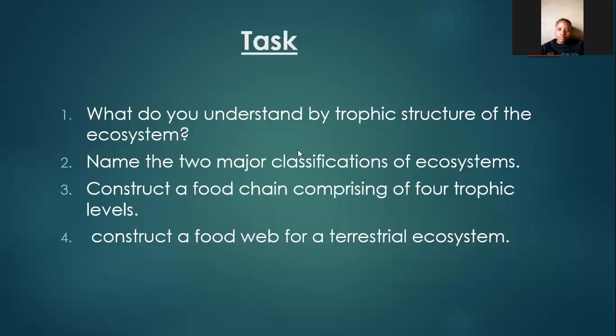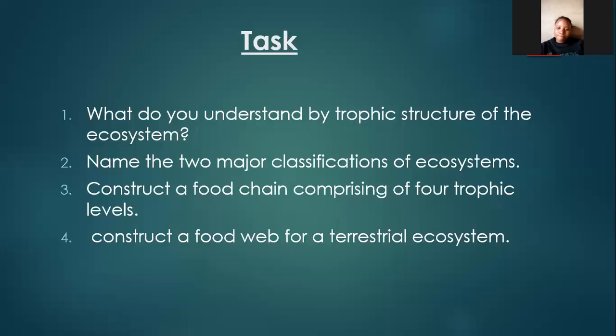So you are going to construct a food chain comprising of 4 trophic levels. Then number 4, you are going to construct a food web for a terrestrial ecosystem. Do you understand what a terrestrial ecosystem means? The ecosystem is classified into 2. There is the ecosystem that pertains to water bodies.